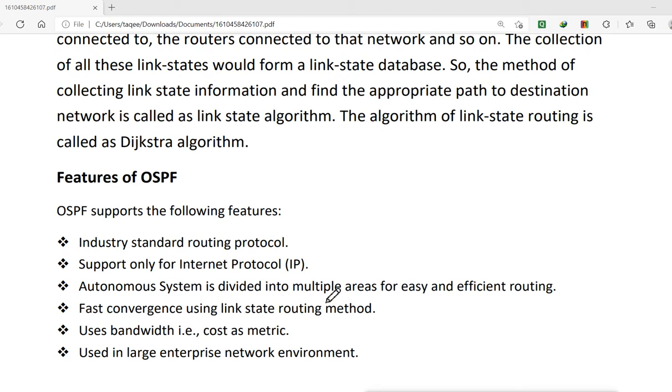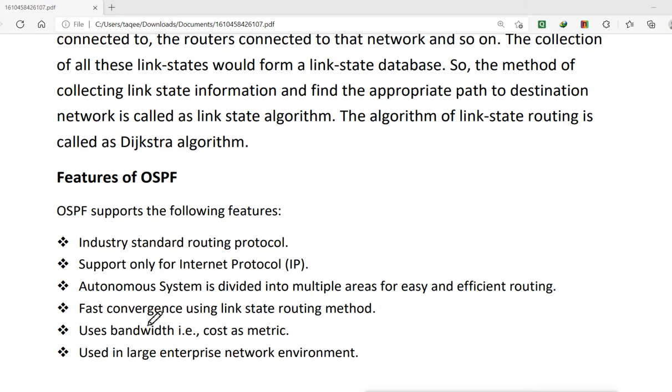The autonomous system is divided into multiple areas for easy and efficient routing. In OSPF we can do routing for multiple areas. Because OSPF supports a big network, it divides the network into areas for easy manageability. We will talk about that also. Next, fast convergence using the link state routing method.